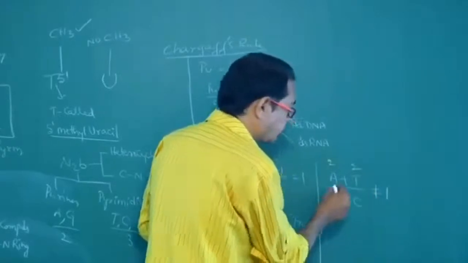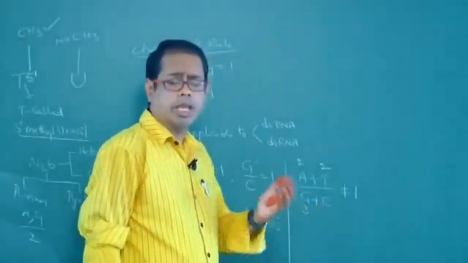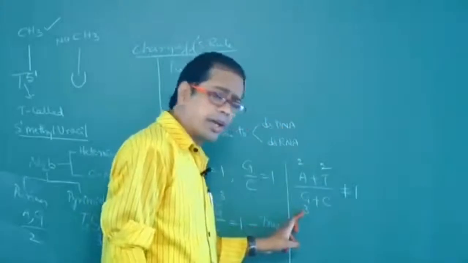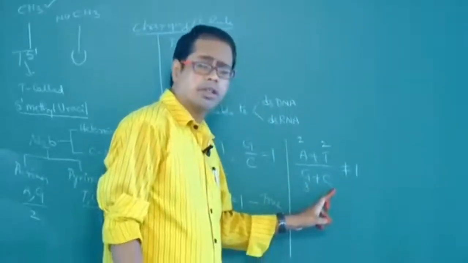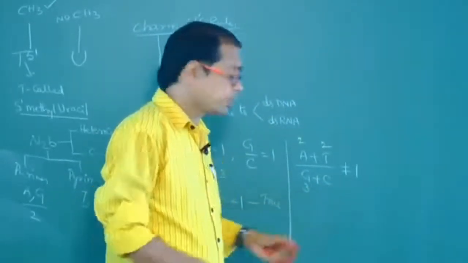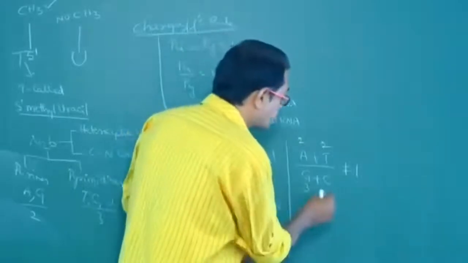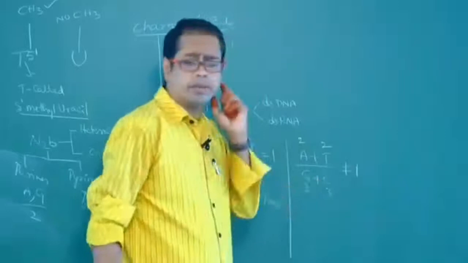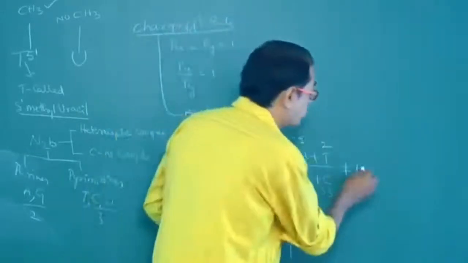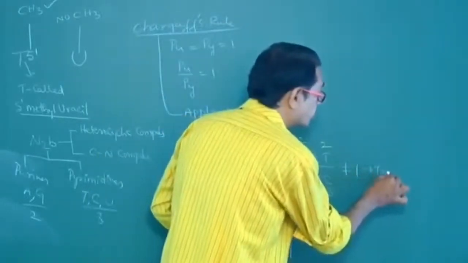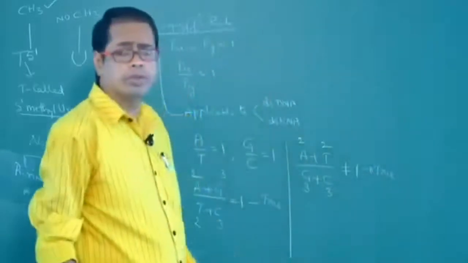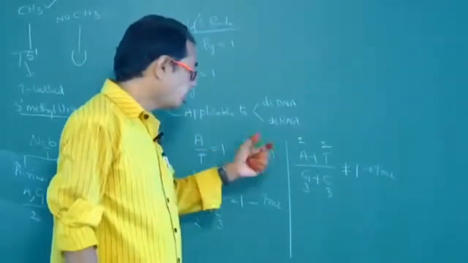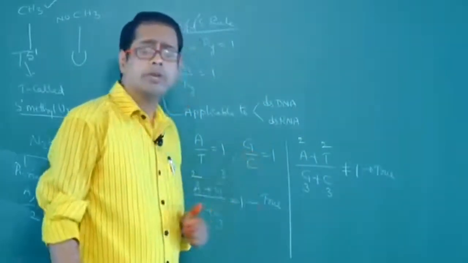Guanine, let's take 3, whatever the number may be. If we take guanine 5, we have to take cytosine also 5. So cytosine is also 3. 4 by 6 is not 1, so this is also true.